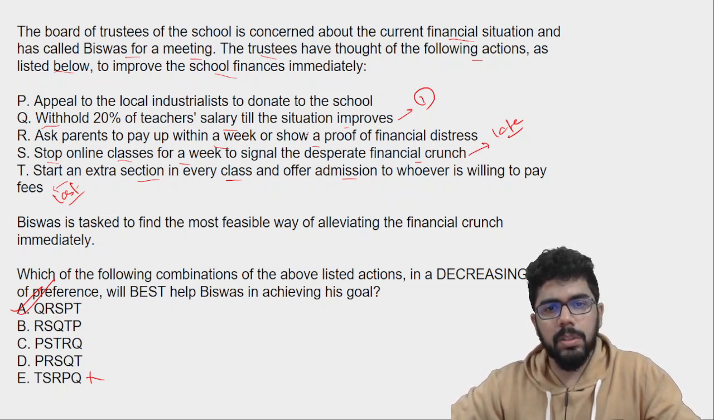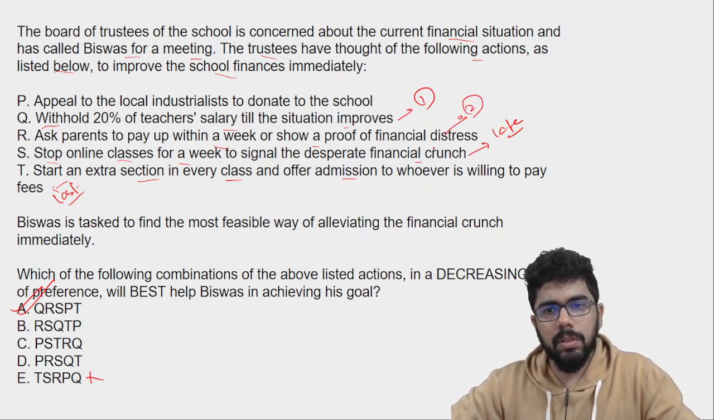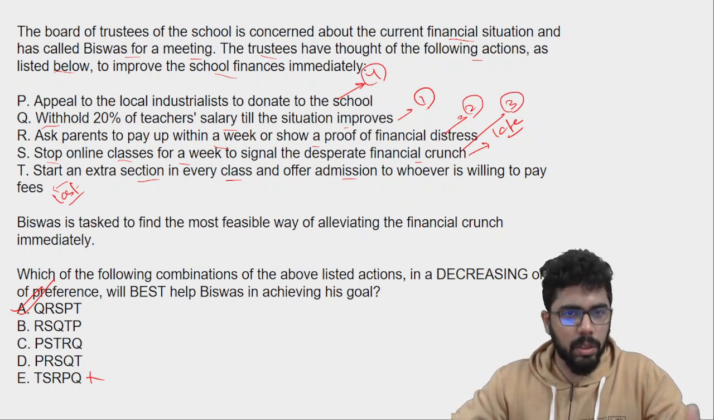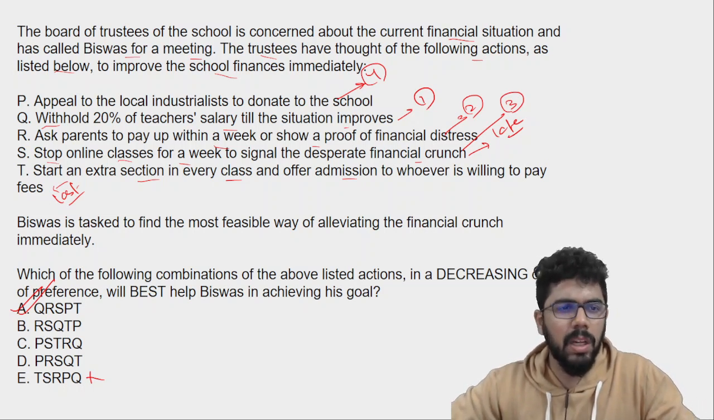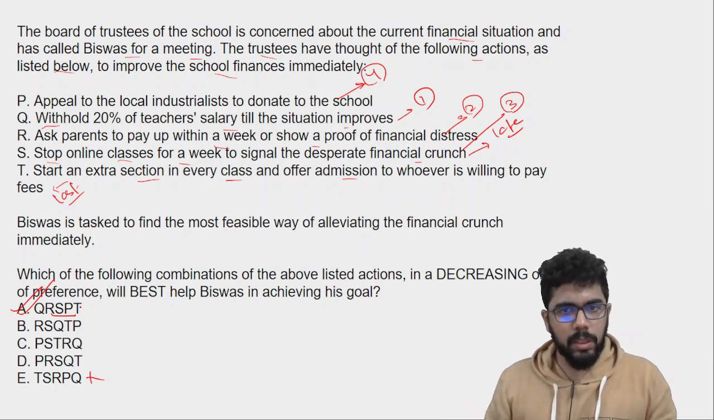Ask parents to pay up within a week. This is the next step to do. And then go for S. Stop online classes for a week. And then maybe go for this. कि क्लास भी देखो बंद हो गया, आप थोड़ा डोनेट करो, तो वी नीड फंड्स एंड ऑल. लास्ट को टी. नॉट वेरी डिफिकल्ट चॉइस टू मेक हियर.